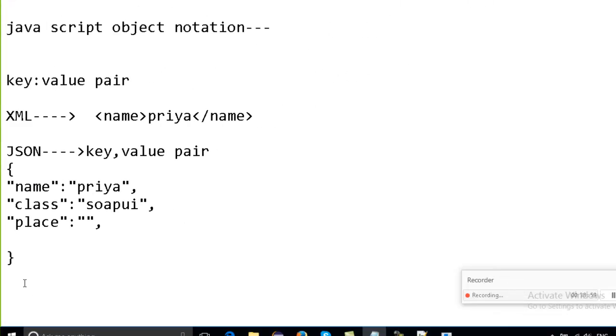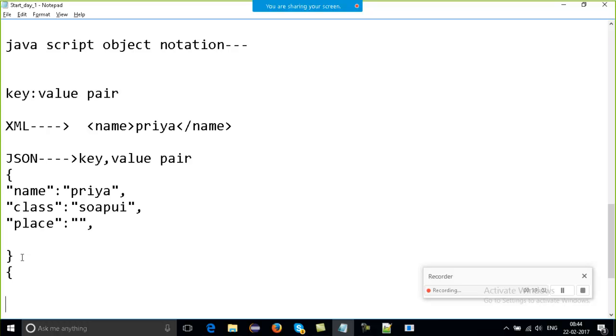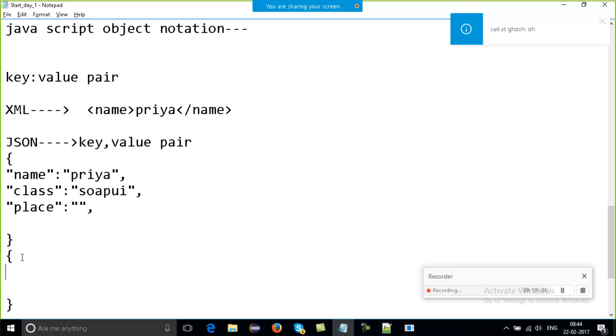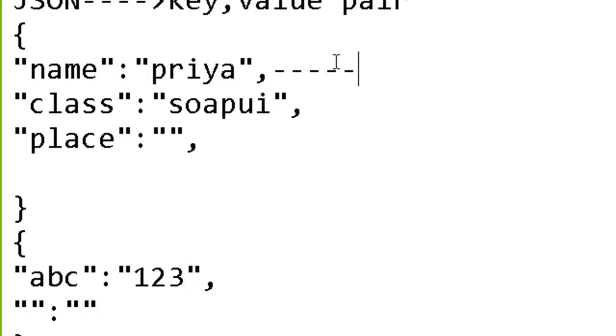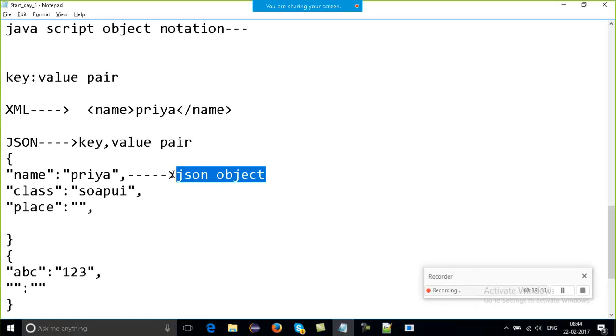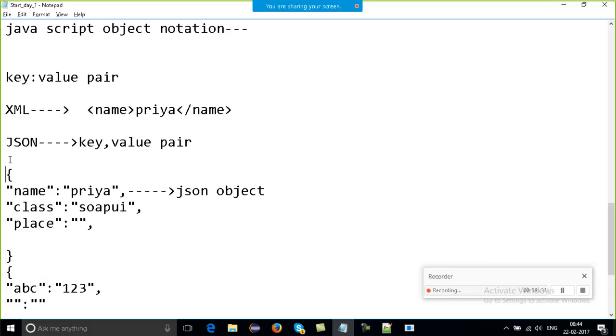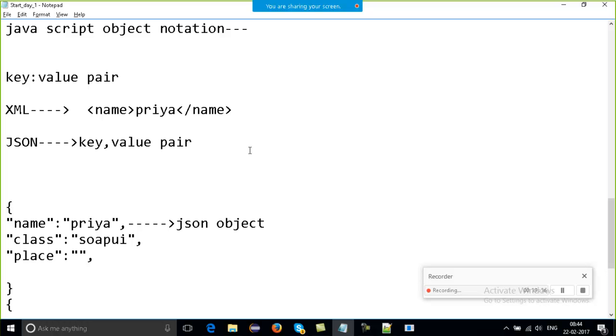And if you are saying it should be like this, if it's ABC 1 2 3, it is fine. Both are fine. Only you need to separate them with a comma. So this is my single JSON object. Srikant, you did tell me for the tag. You can use tag, but it's a JSON object key value pair. And this complete thing is one more different thing. So don't go into as much detail.